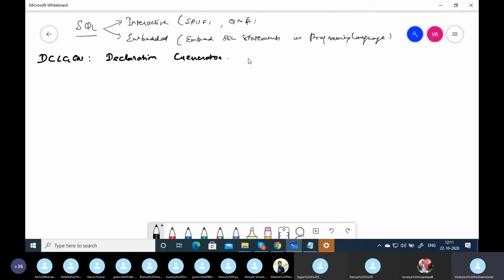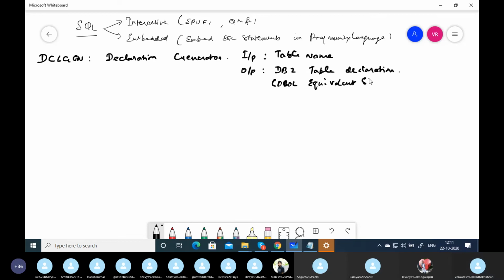What is the input for this? The input is the table name, and the output is the DB2 table structure, the DB2 table declaration, and COBOL equivalent variables, a COBOL equivalent structure or layout. This is called host variables.